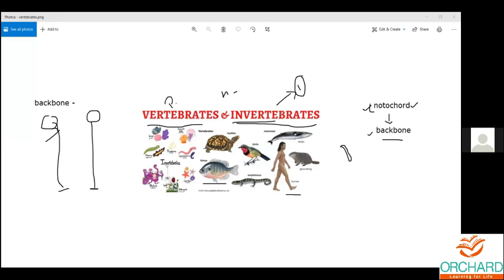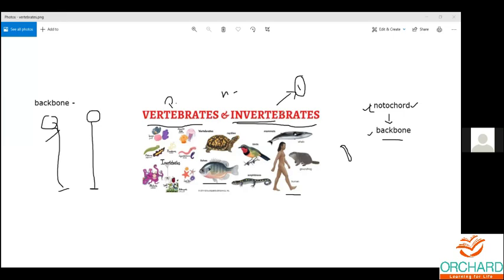Yes, they are flexible. If they don't have a backbone, they will be flexible, but they are all very small animals, right? But they are flexible. If you take a snail, or sorry, if you take this snail, it has a notochord. If you take an earthworm, you can see they are flexible, right? They can move anywhere. Of course they are flexible enough.